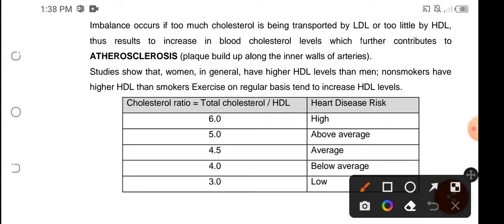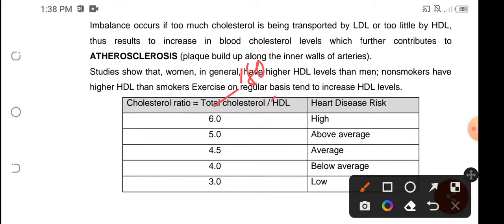Say for example, the total cholesterol is 180. So 180.